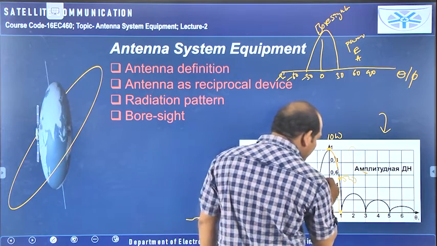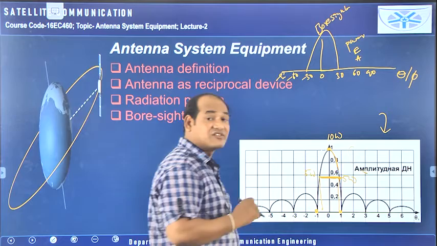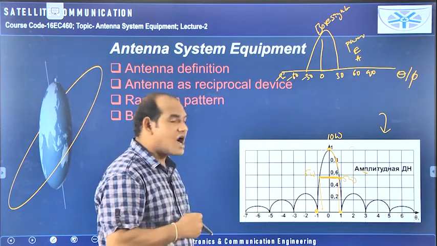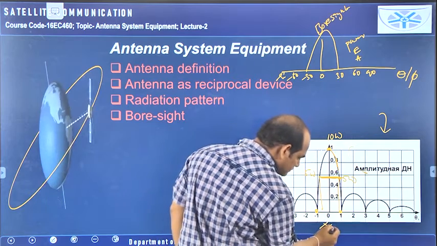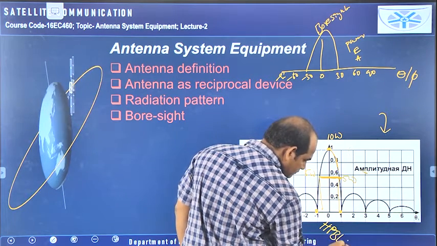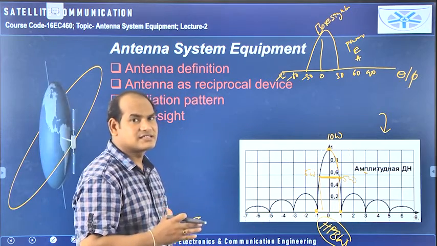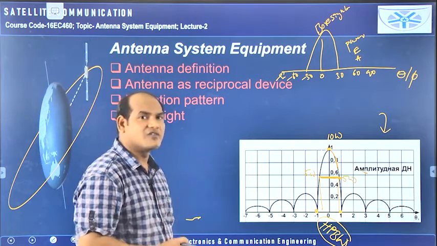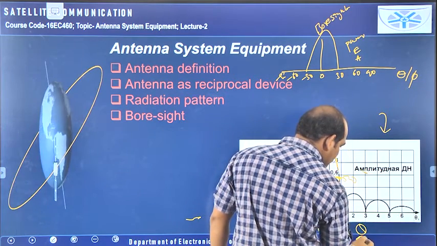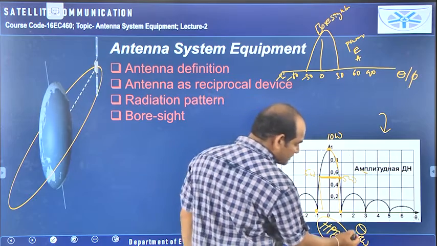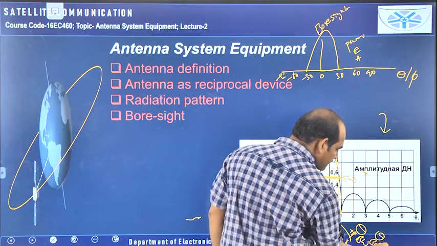The width of the angle for which the power is becoming half is called the half power beam width. It is the width of the angles where the power is becoming half. We can tell that is the half power beam width, represented with theta bandwidth, like this, half power bandwidth, or theta 3 dB also we can represent. Why should we represent with 3 dB?